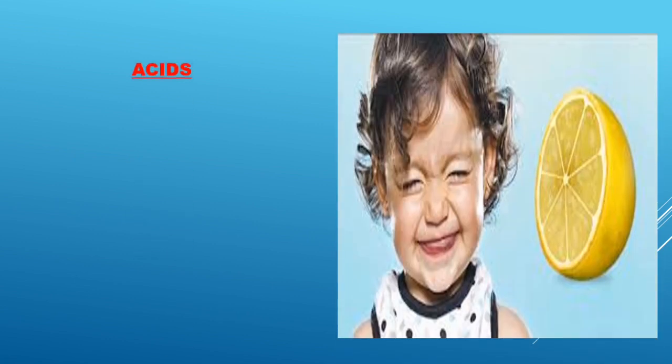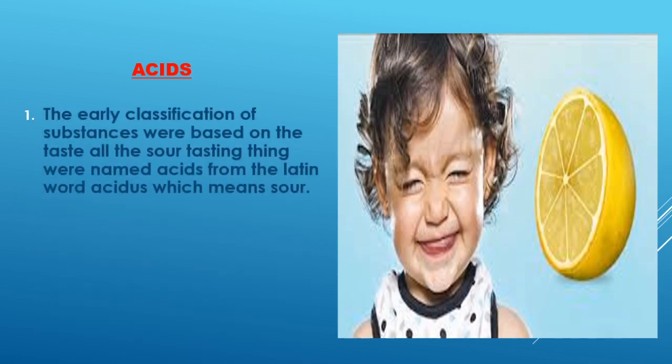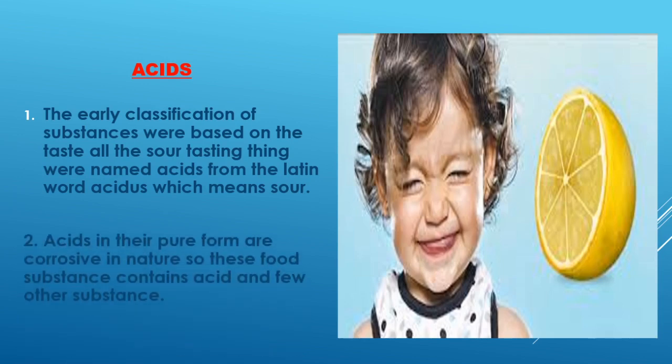Remember, we had just discussed a few examples of naturally occurring foodstuffs of acids, right? But remember, this classification of classifying the substances depending upon their taste was utilized at this initial stage of the classification of substances. But remember in this case that some of the acids are very corrosive in nature if they are handled in a pure form.